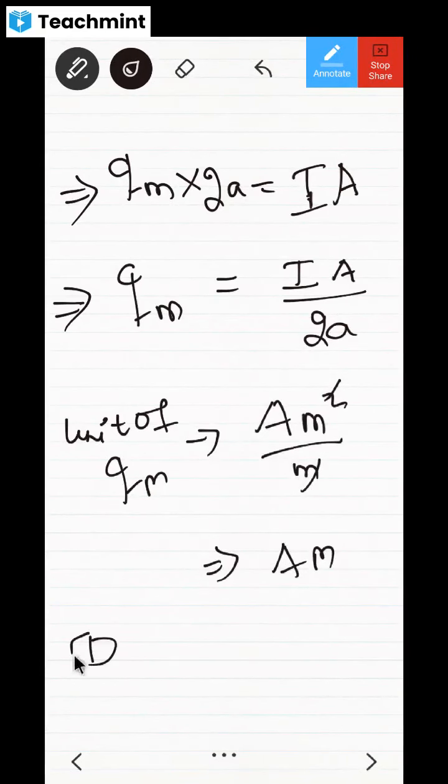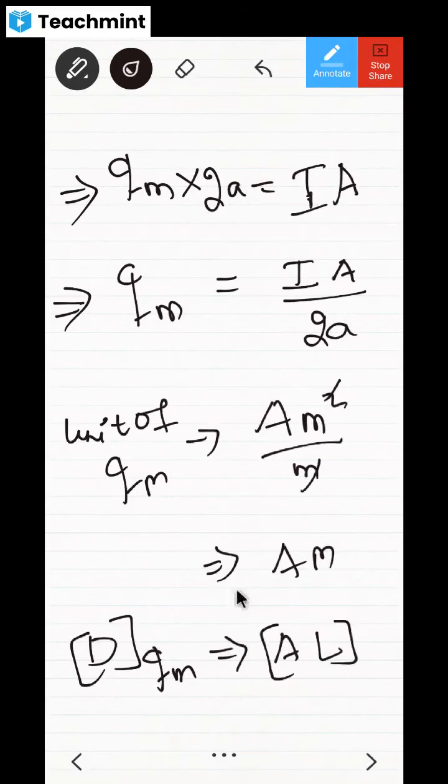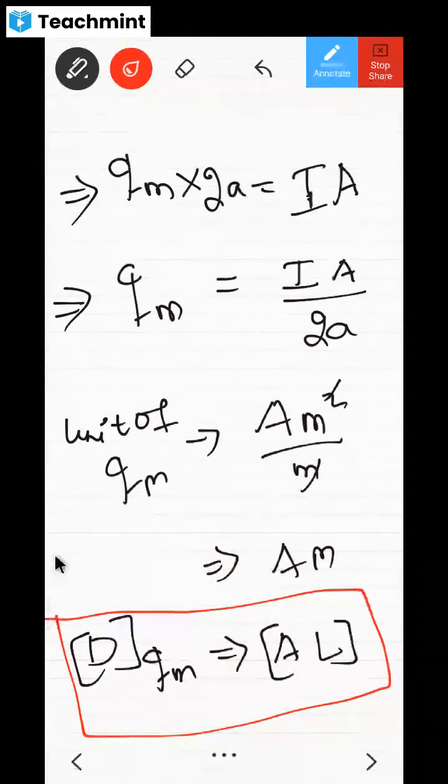And if you want to look at the dimension formula of magnetic charge, these are very important for your 1 mark question. Don't you think the dimension formula of this magnetic charge is going to be A into L? They will ask you a 1 mark question: what is the unit of magnetic charge? At that time, you cannot directly have the unit for this magnetic charge. You have to find out the magnetic charge unit by using this formula. Understood? All right, fine, dear children. I hope it is very clear in everybody's mind. Shall I move forward?